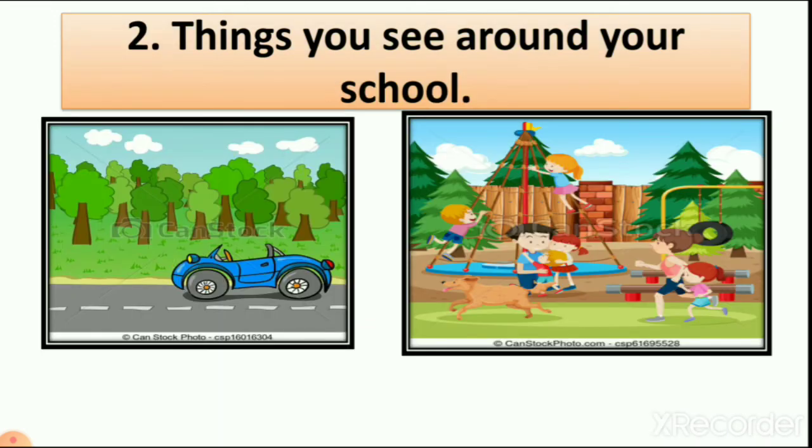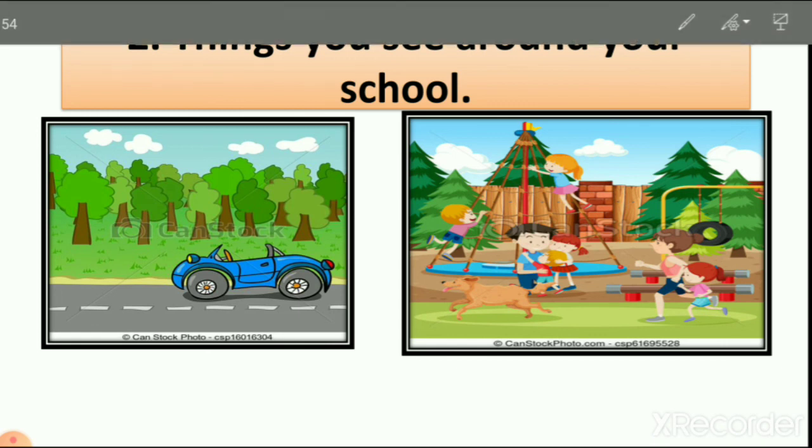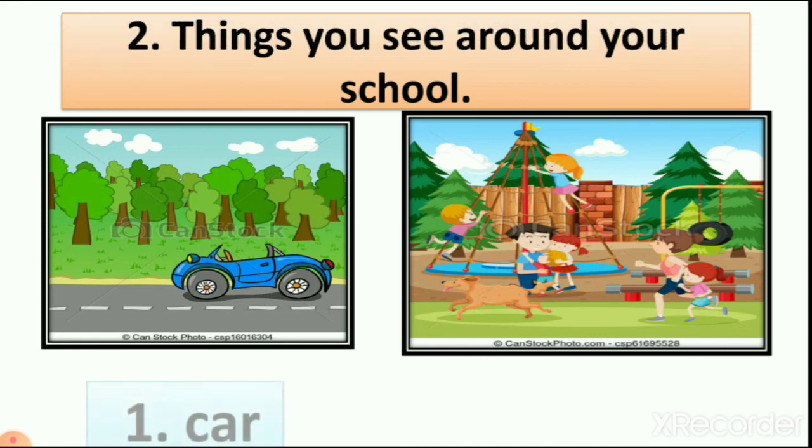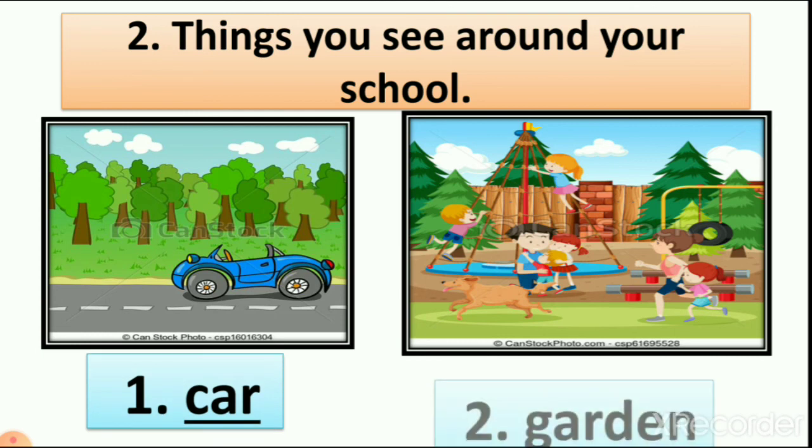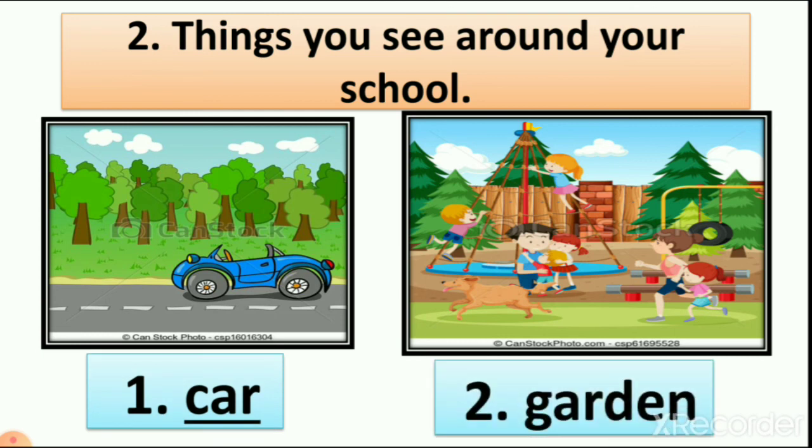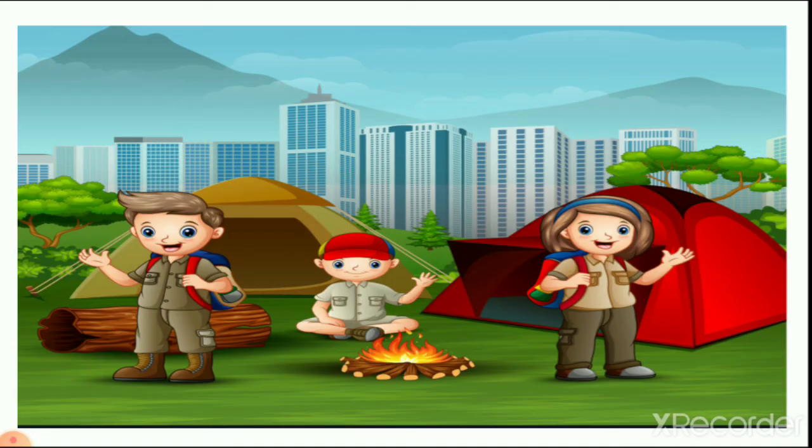Things you see around your school. So when you are coming to school, we all know that near our school there is a garden. The garden name is Sishu Vihar garden. We also see Crescent Circle, so it is also a garden. So I write here car and garden. So these 2 things we see around our school.